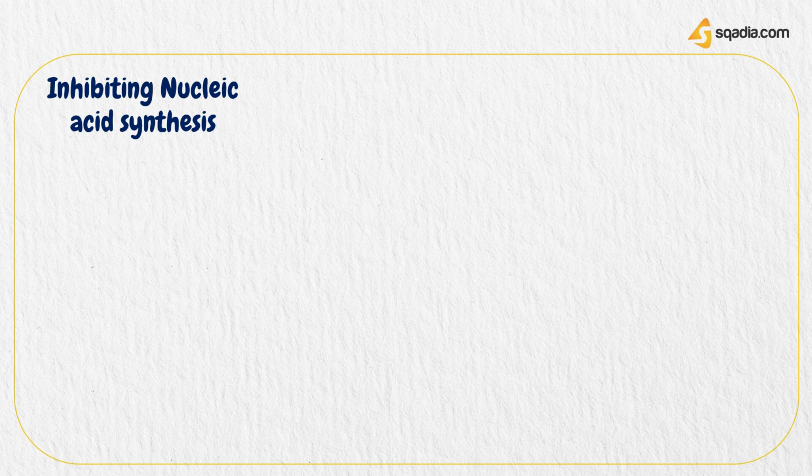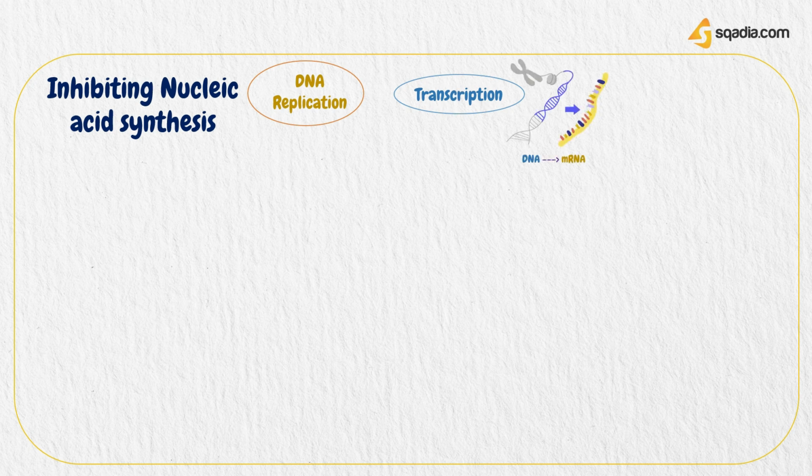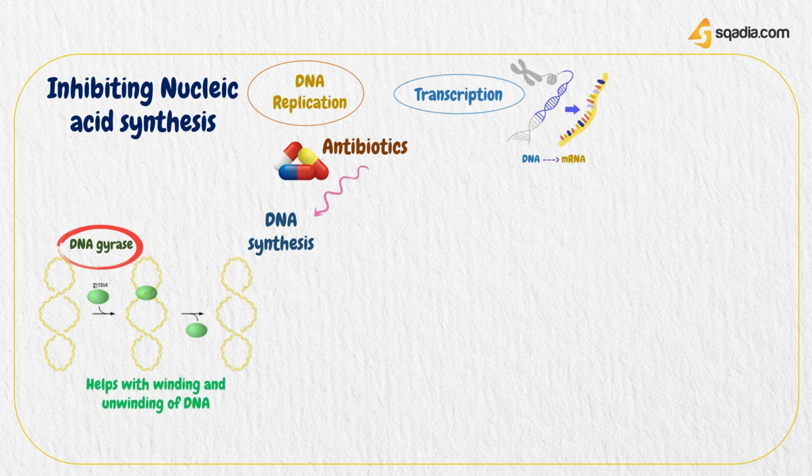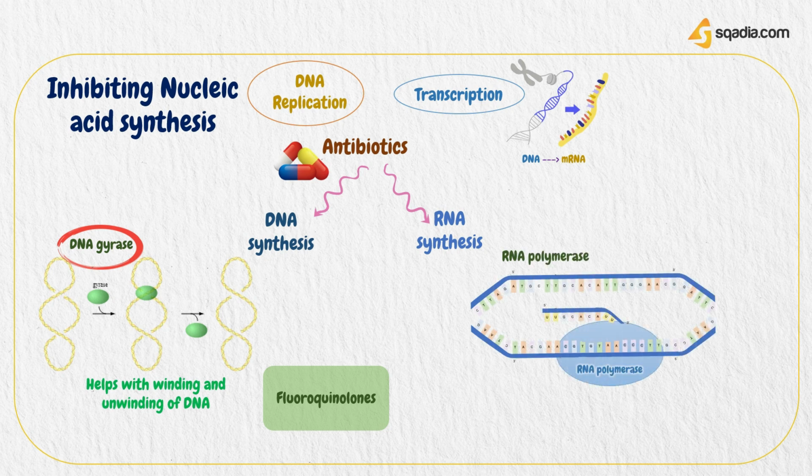Next is inhibiting nucleic acid synthesis. A number of antibiotics interfere with the processes of DNA replication and transcription in microorganisms. Some inhibit DNA synthesis by targeting DNA gyrase, an enzyme that helps with the winding and unwinding of circular DNA during replication in bacteria, for example fluoroquinolones. Some antibiotics interfere with messenger RNA synthesis by targeting RNA polymerase, the main enzyme involved in transcription, for example rifampin.